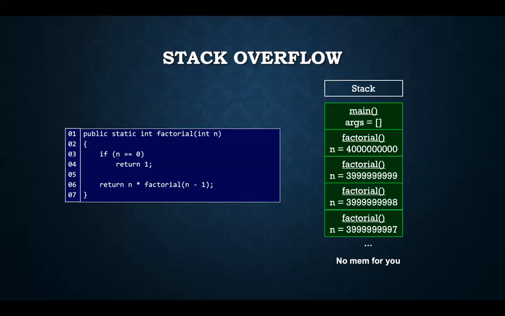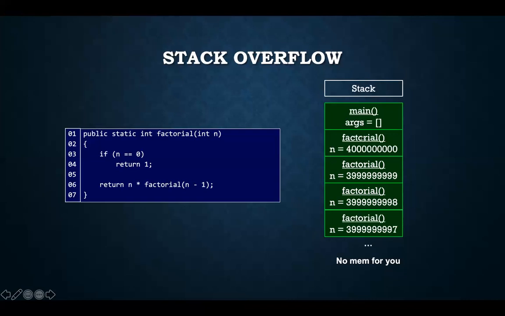Our call stack is where function calls are stored. You can see here we stored the main function call, the factorial call when n is equal to 4 billion, and so on and so forth. When a function is called, the control needs to go into the function. When the function completes executing, the control needs to go back to the function it was called from, and the call stack keeps track of the currently executing function and the function it needs to go back to when it finishes executing. The number of frames the stack can hold is finite, as you see here.